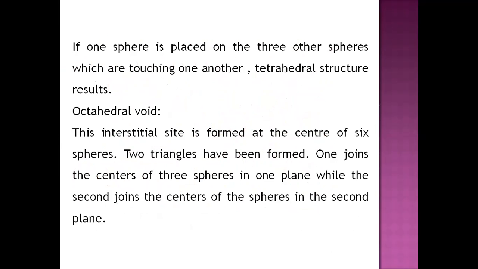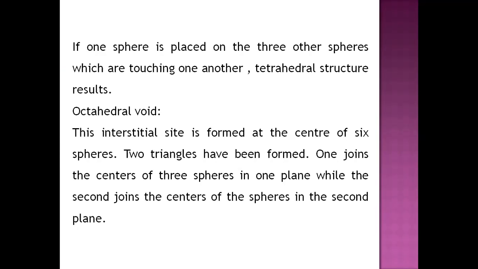If one sphere is placed on 3 other spheres which are touching one another, then a tetrahedral structure results. That is the tetrahedral void. For the octahedral void, this interstitial site is formed at the center of 6 spheres. 2 triangles have been formed.